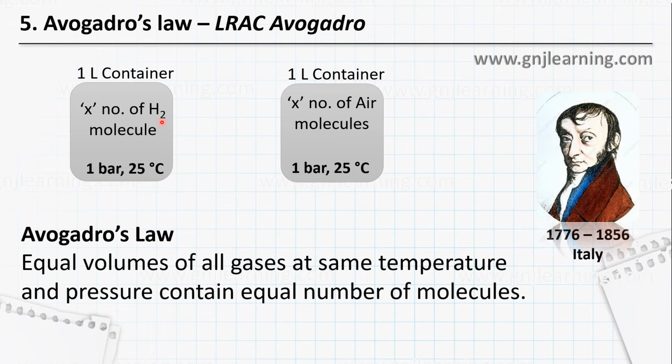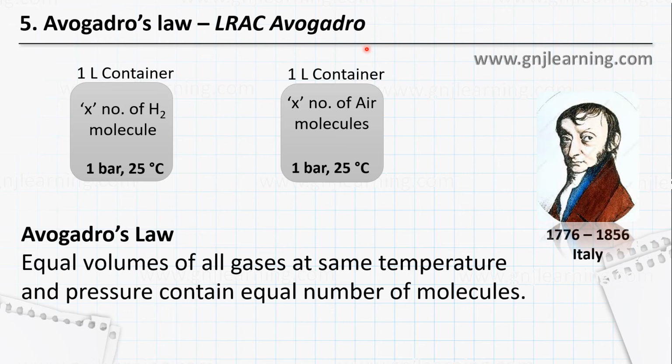If this hydrogen has X number of molecules in the same volume, same temperature and same pressure, then any container at the same temperature, pressure and volume will have the same number of molecules of any gas. Clear? Here it is air. Now if you are taking oxygen, at the same pressure, temperature and volume, and you count the number of oxygen molecules, it will be the same. So this is what Avogadro said.